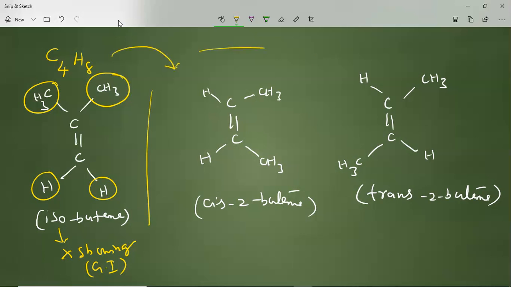The cis and trans forms exhibited by the other two examples show geometrical isomerism of C4H8. Let us discuss some other examples, not only carbon-carbon double bonds.